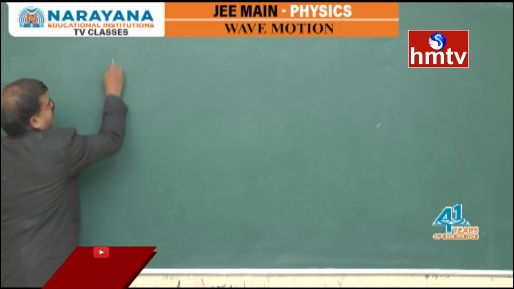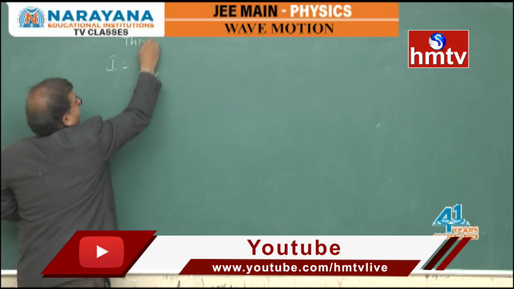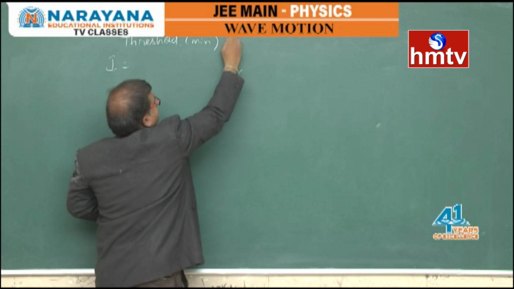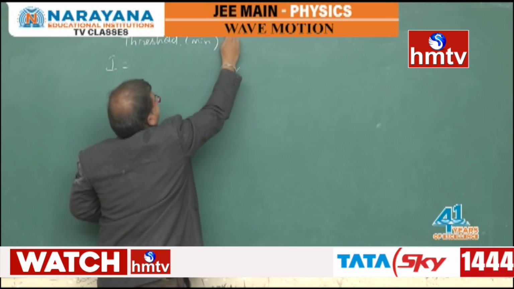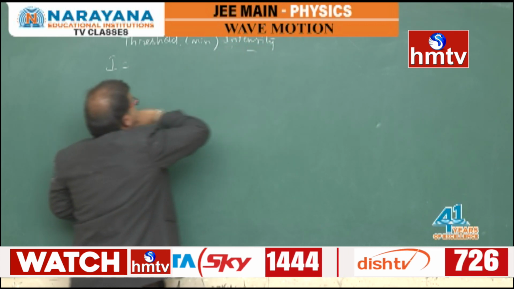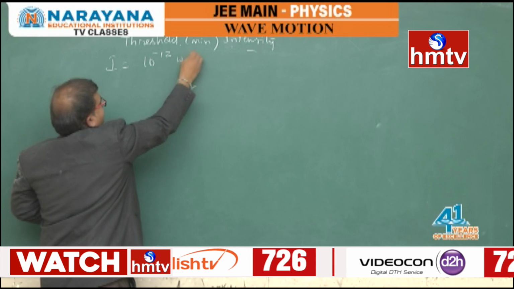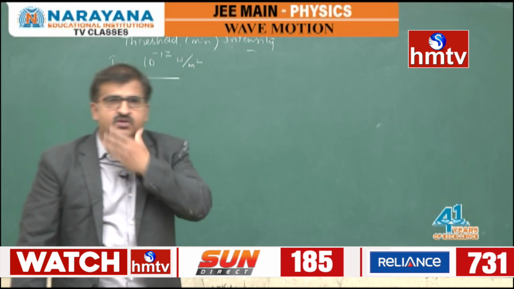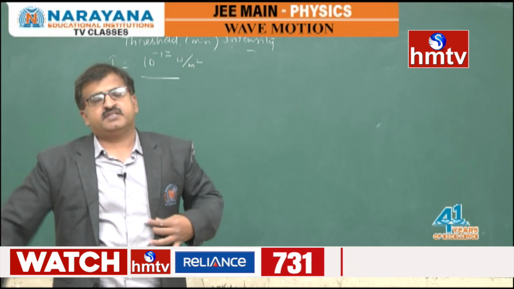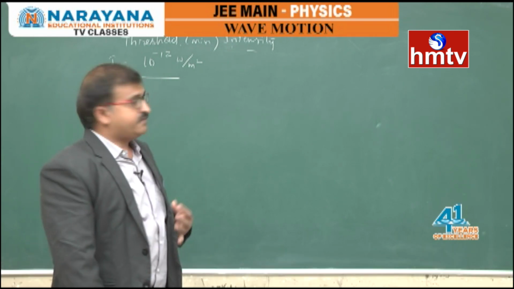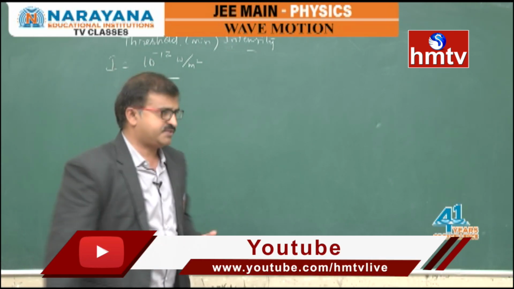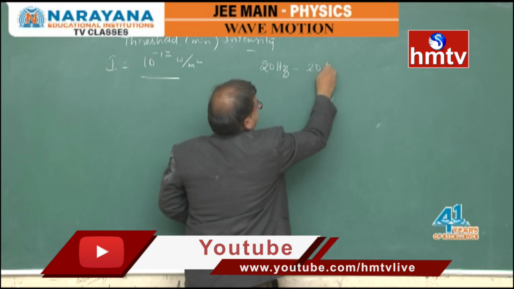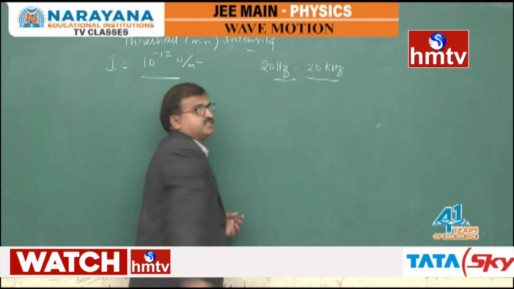That is the threshold value, the minimum intensity of sound. Its value is 10 to the power of minus 12 watt per meter square. To that extent we can hear. If it is lower than that, it will not be audible for us. The threshold value for frequency is different. The sound waves we can hear are from 20 Hz to 20 kHz. This is the audible range of frequency.